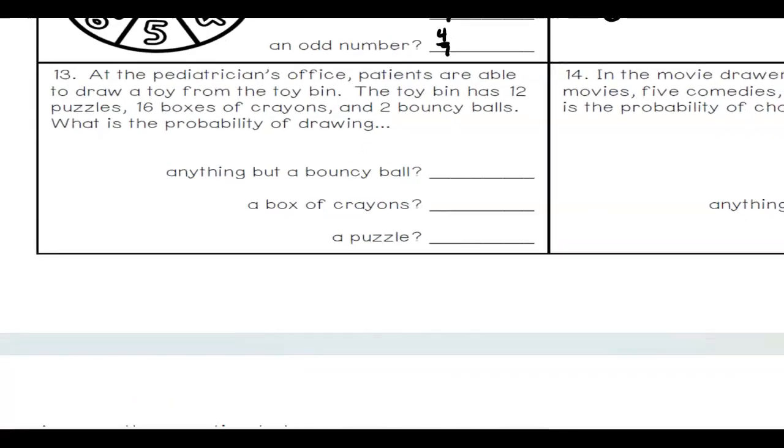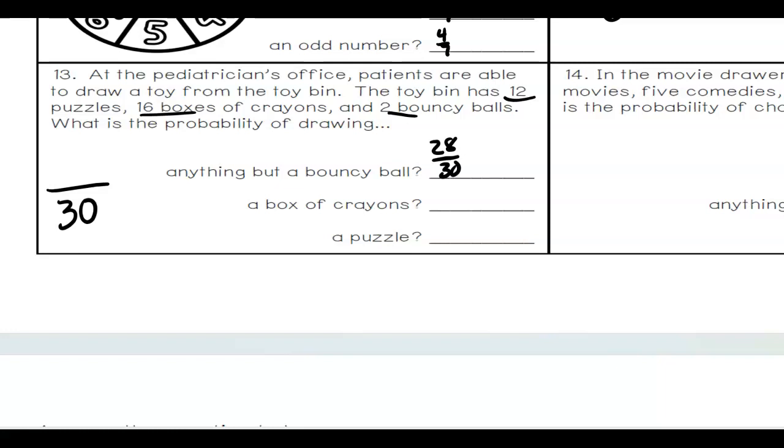And lastly here, 13 and 14, a pediatrician's office. Patients are able to draw from a toy box. It has 12 puzzles, 16 boxes of crayons, and 2 bouncy balls. It's always a good idea to make sure that you have your total. So 12, 16, and 2. This is a total possibility of 30, right? What's the probability of drawing anything but a bouncy ball? There are 2 bouncy balls, which means everything else is 28. 28 out of 30, right?